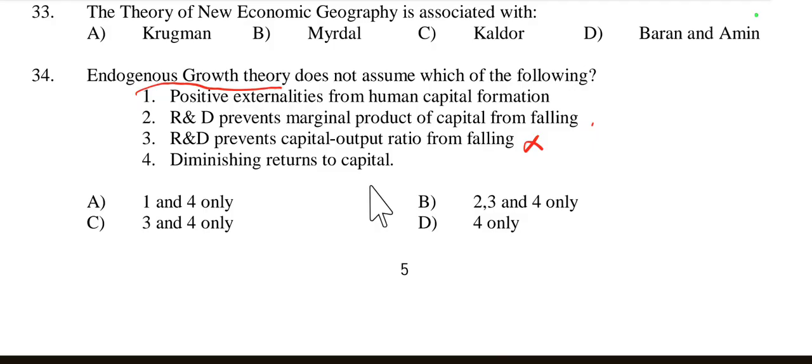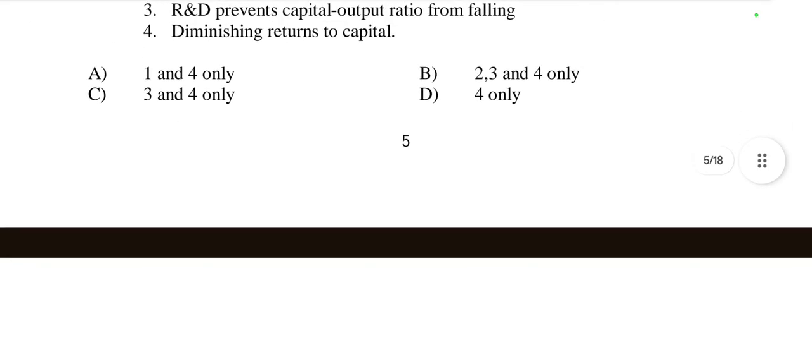Diminishing return to capital is also incorrect here. The theory argues that through innovation and knowledge accumulation, economies can maintain or enhance growth without the traditional diminishing return seen in classical growth models. So options 3 and 4 are incorrect, so option C is right here.